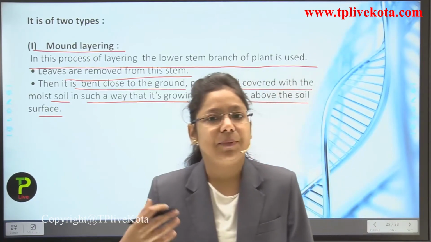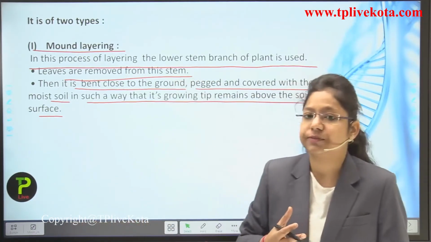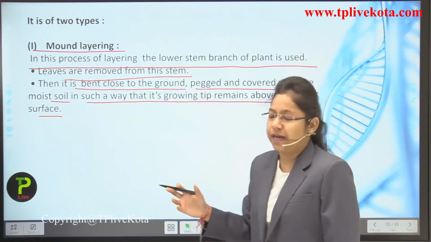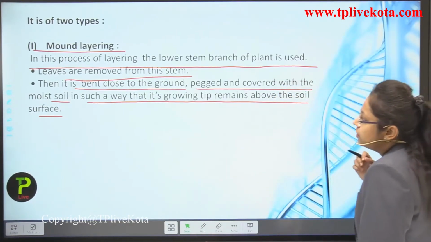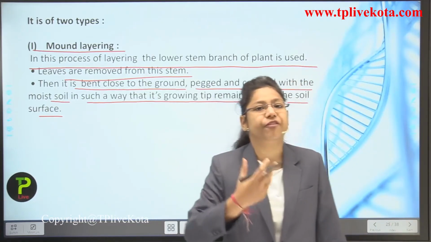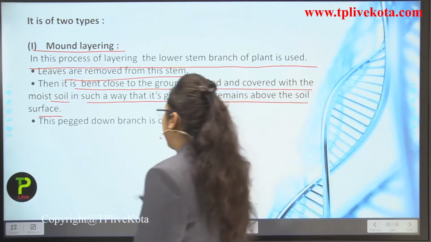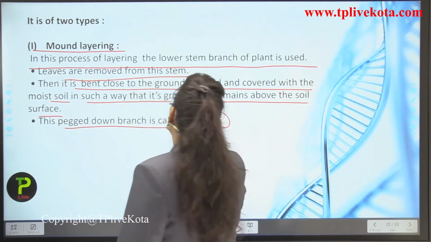Now after some time what will happen? The adventitious roots will develop because of the presence of moist soil and the favorable environment. The growing tip will remain on the upward side of the soil. Now this packed down branch is known as a layer.